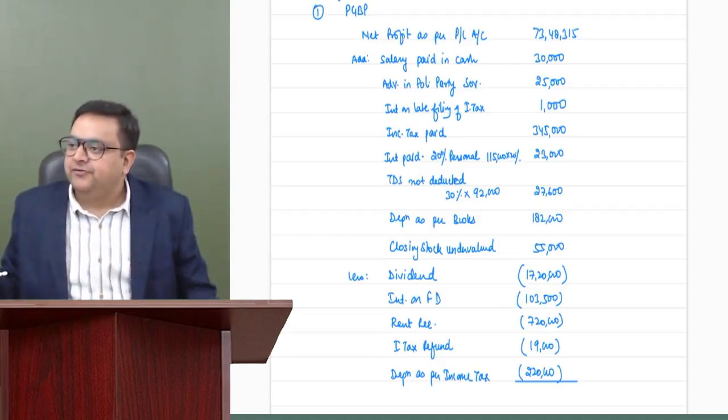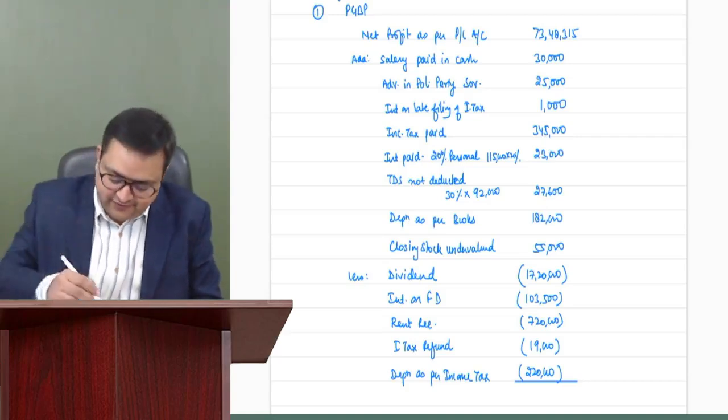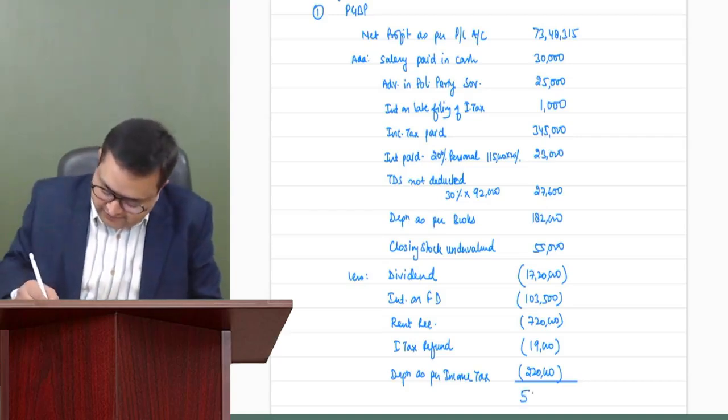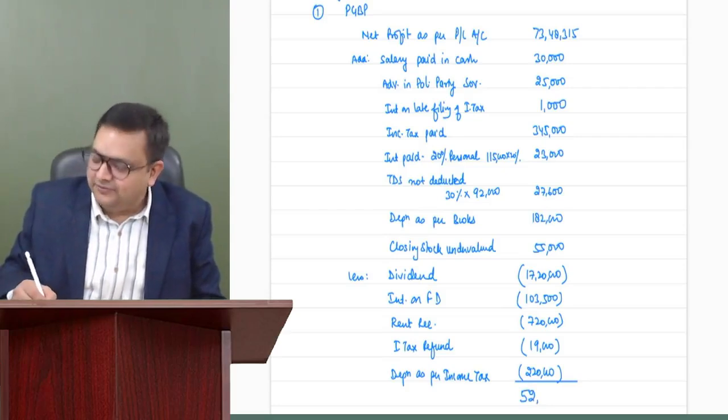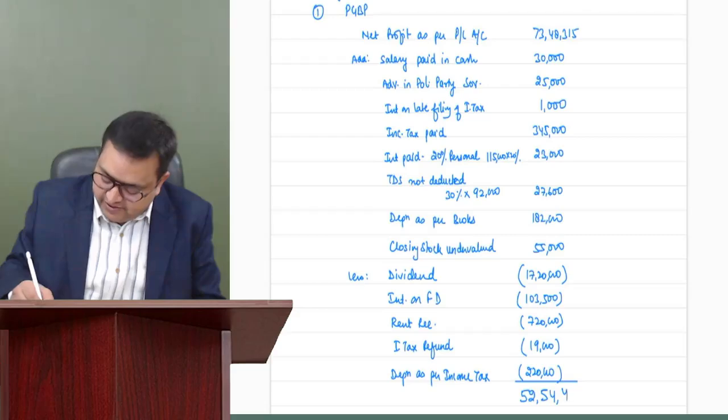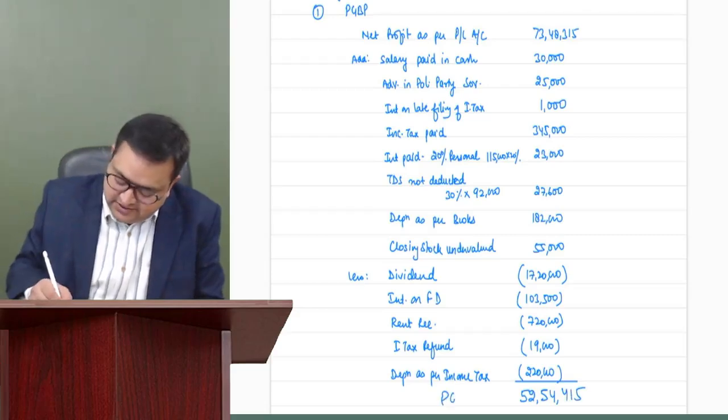Fifty-two lakh 54,415. Very good. This is our PGBP.